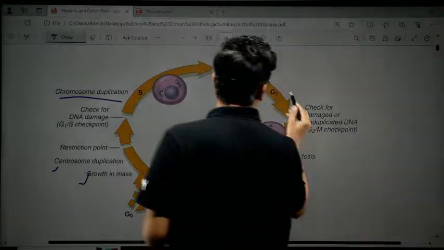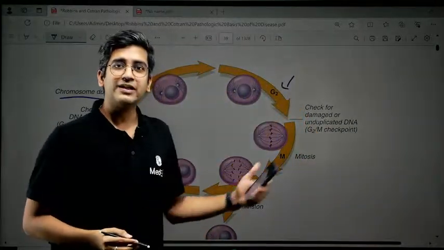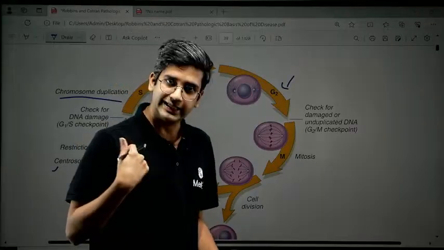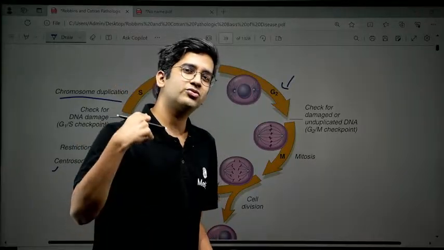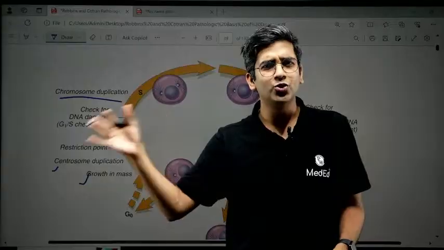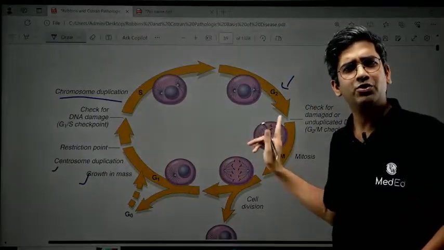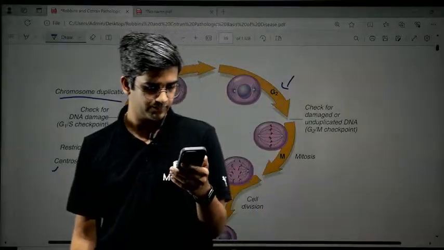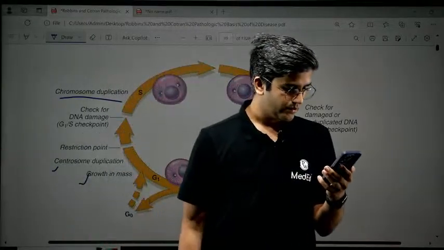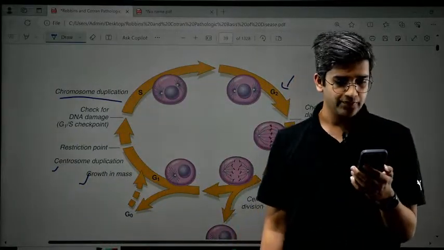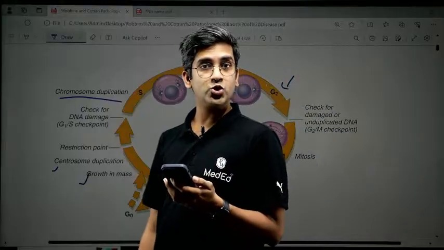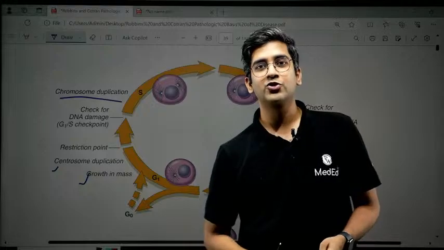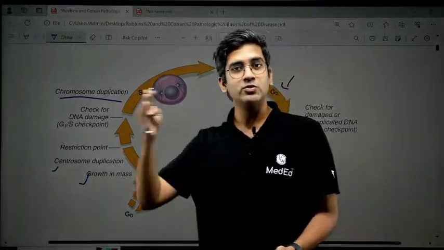And then we have G2 phase. In G2 phase, Robbins has not written anything. But what exactly happens in G2 phase, I'll tell you. I'm sure you know that. If it's not written in Robbins, you need not leave it blank, right? What does M stand for? Can anyone comment on it? The mid part of the chromosome is the centromere or centrosome? I've got a few comments. It's the centromere, right? Centrosome is different from centromere.